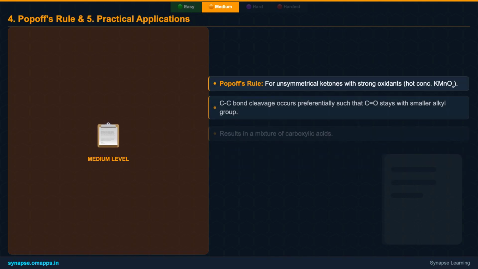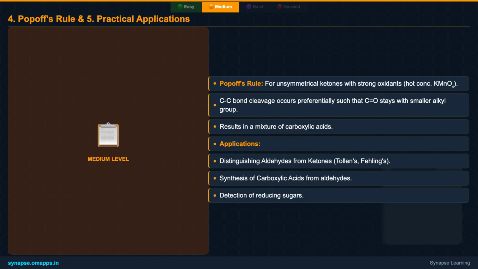Now, let's revisit ketone oxidation with stronger agents. When unsymmetrical ketones are oxidized vigorously, carbon-carbon bond cleavage occurs. Popoff's rule helps us predict where this cleavage will happen.